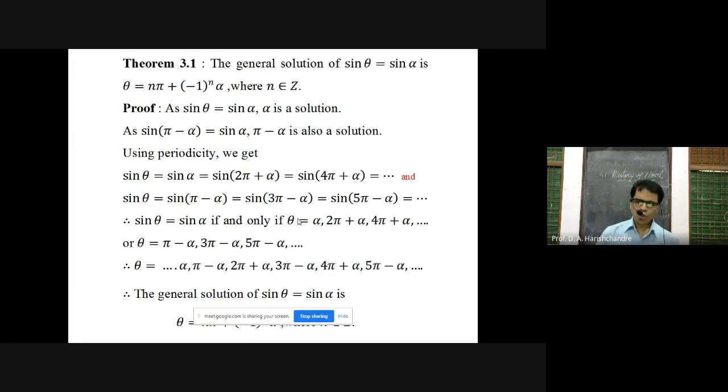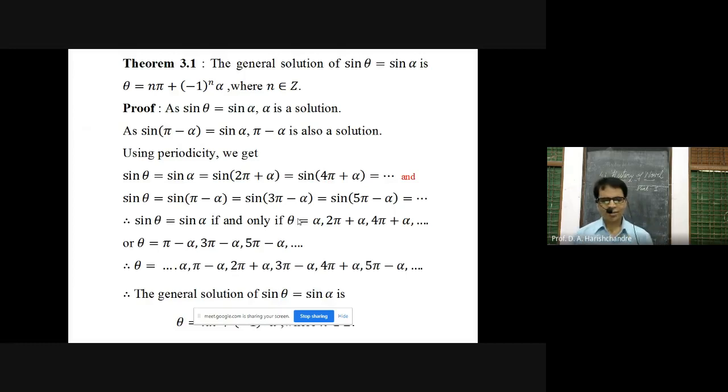Now we are going to discuss the theorem. The general solution of sine theta is equal to sine alpha is theta is equal to n pi plus minus 1 raised to n into alpha, where n belongs to Z. Okay, the proof of this theorem can be asked in the exam for 3 marks. Keep in mind, we have to focus on the proof of this also. We have to practice the proof so that you have mastery of it. Okay, so how to obtain the proof? Let us discuss the proof.